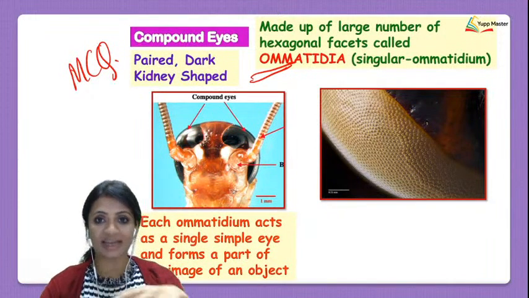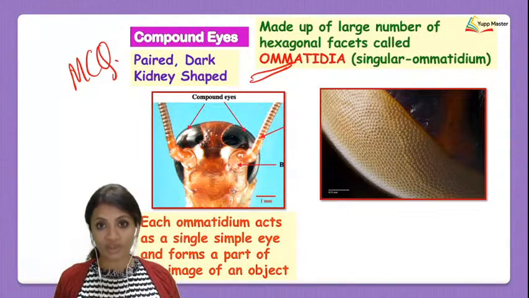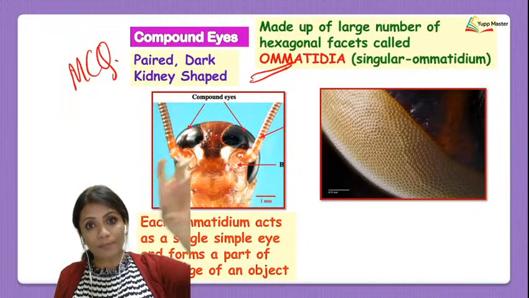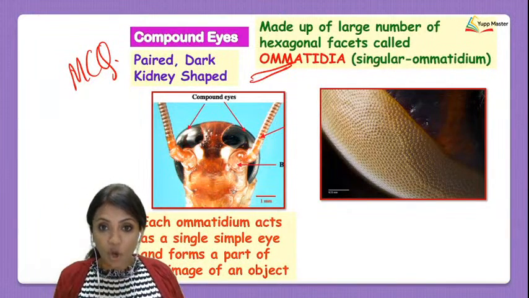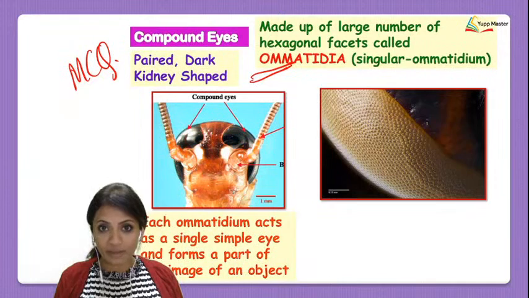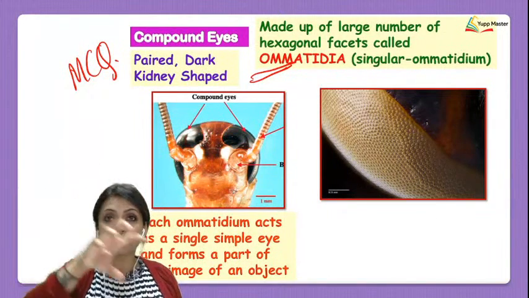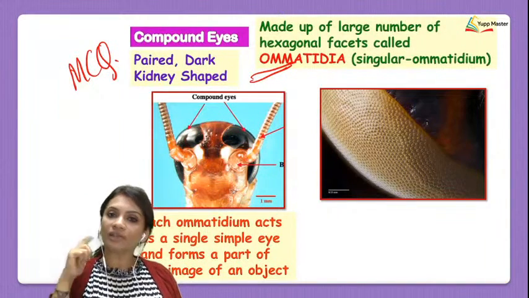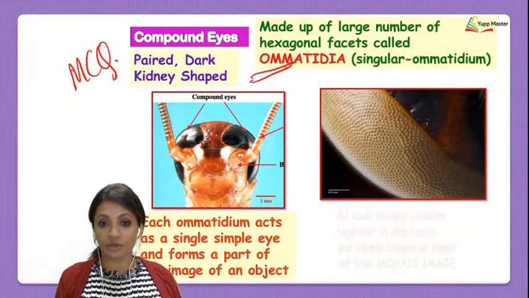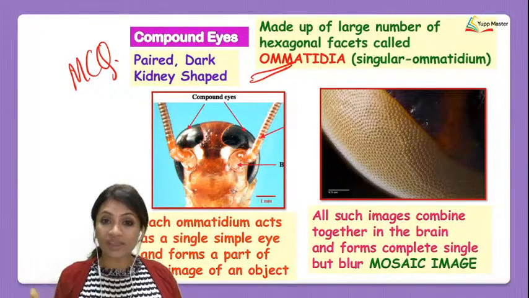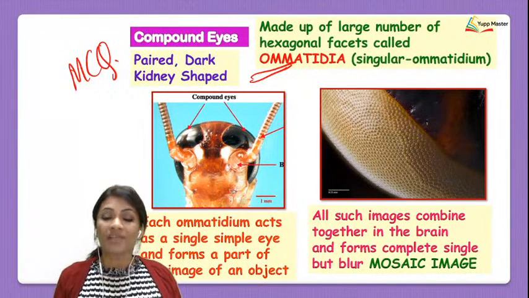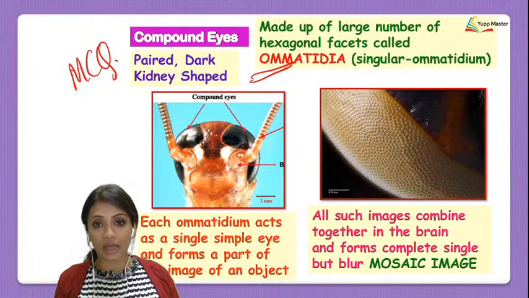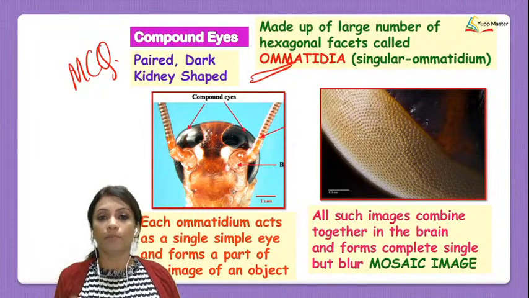So this means that if there is an object in front of the cockroach, then each ommatidium will be able to receive only one part of that object. Collectively, all the ommatidia will come together. They will receive all such small parts and signal them to the brain so that the brain can understand. All such images combine together in the brain and form a complete single but blurred mosaic image.